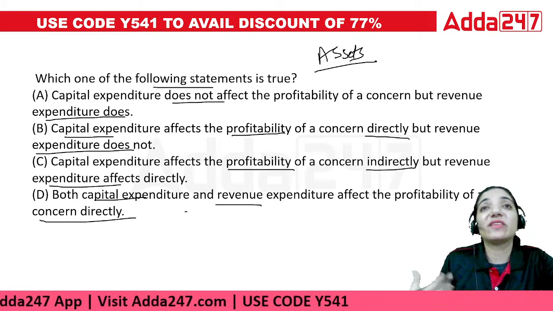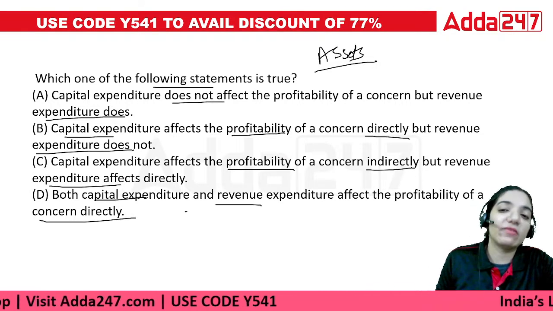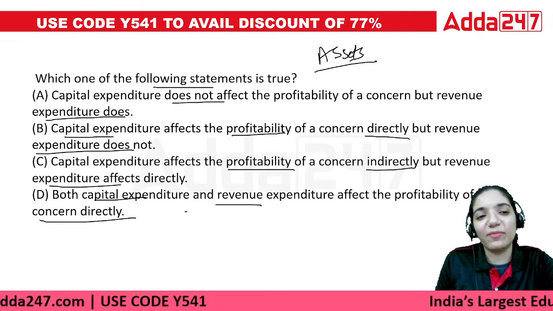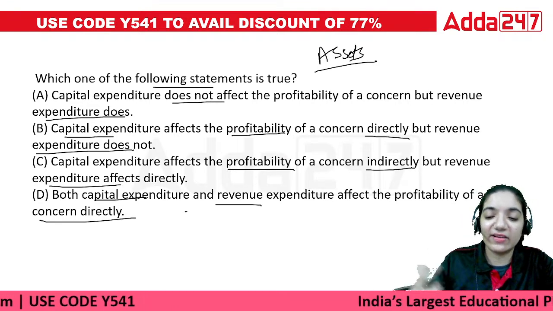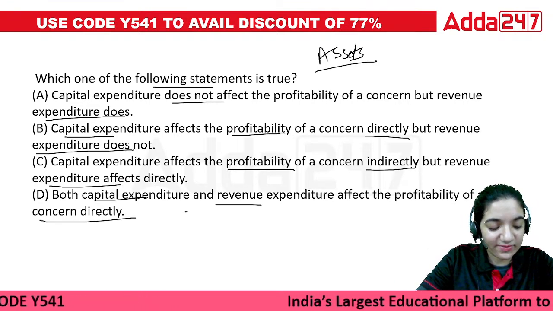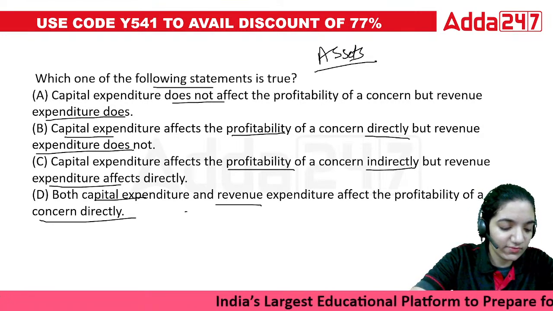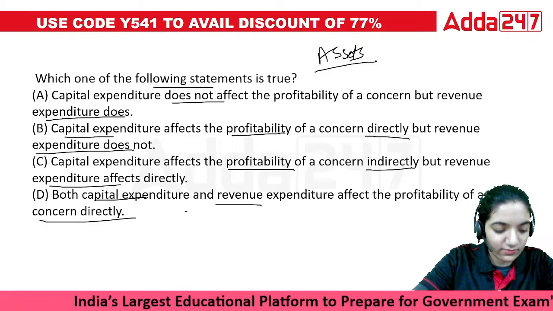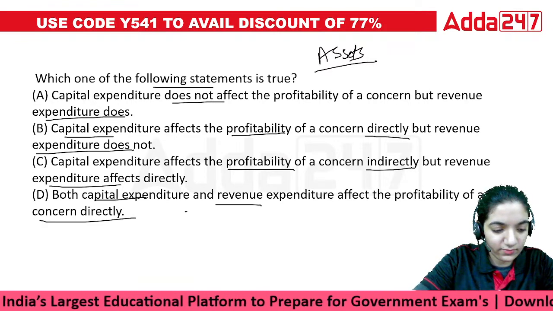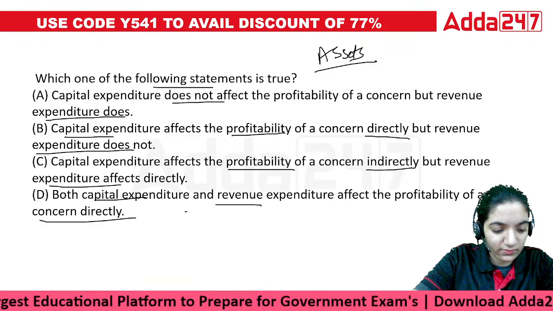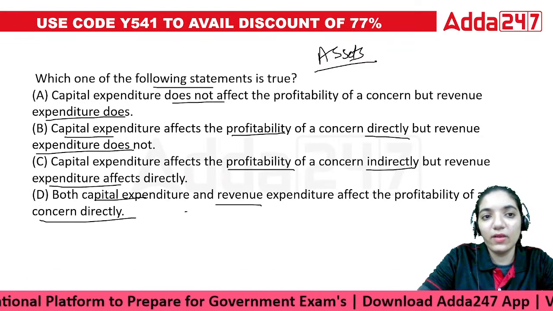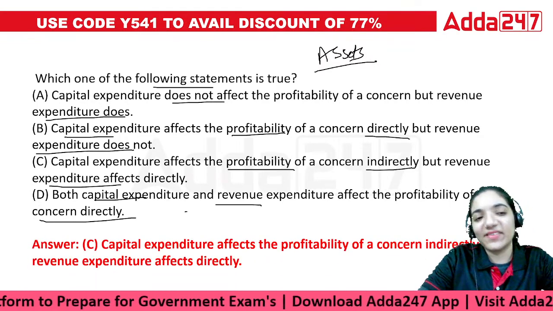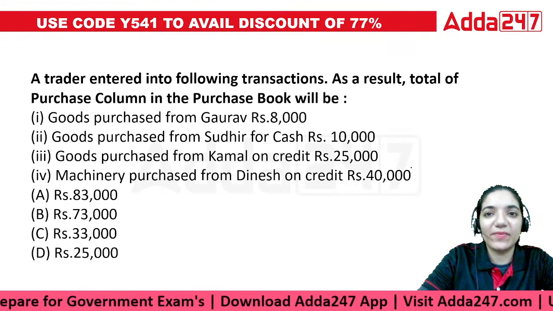But every expense that you are incurring to earn more revenue, that is revenue expenditure, is affecting it directly. That's the case here. The answer is C. Okay. The next question.